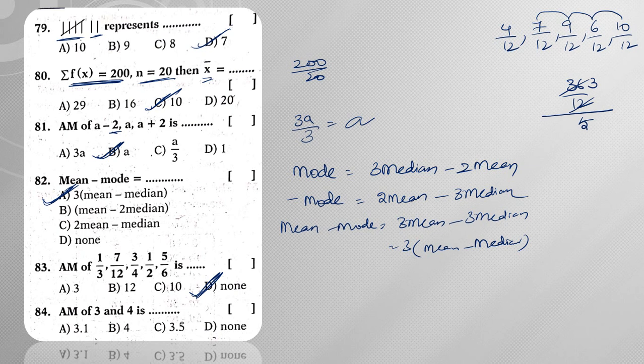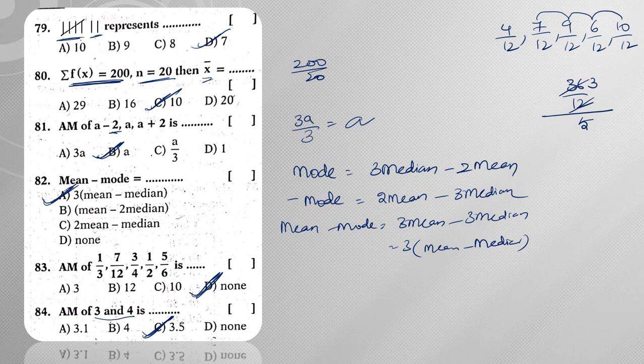Next, AM of 3 and 4. So 3 plus 4 is 7, 7 by 2 is 3.5. Right? So if you observe the 83rd question, see here AM of 1 by 3, so we can write it as 4 3 is 12. That means 4 1s are 4, 4 3s are 12.